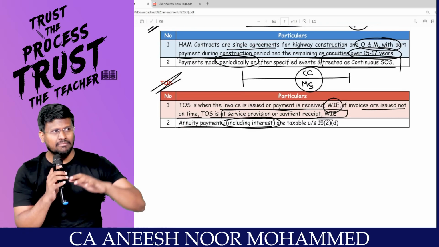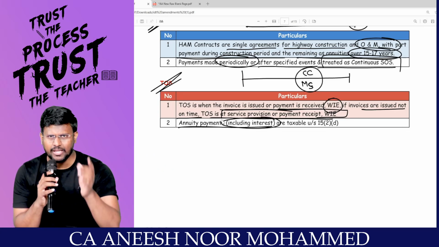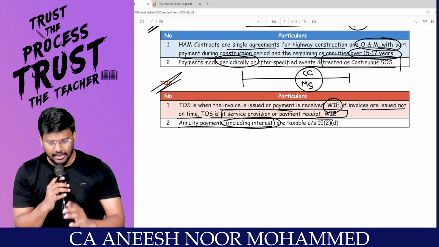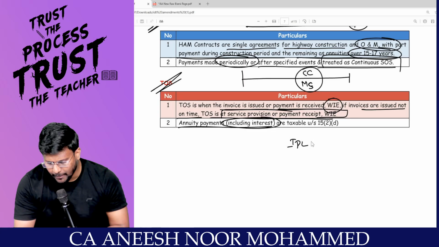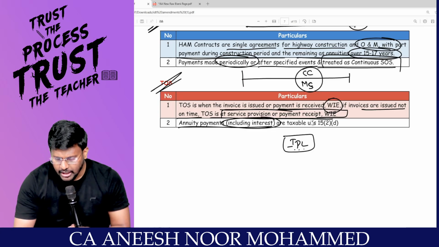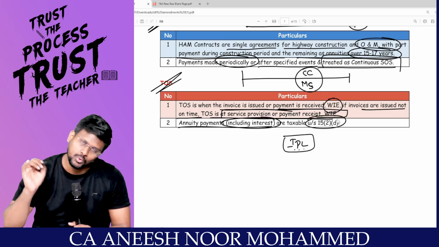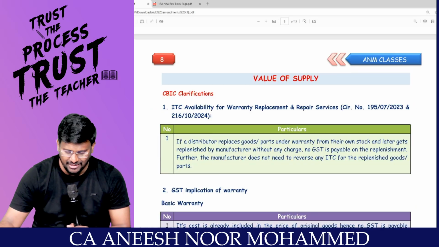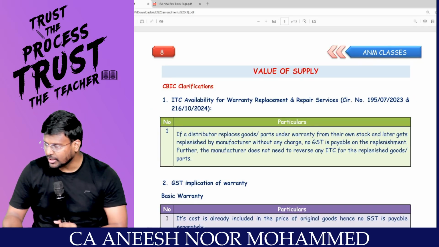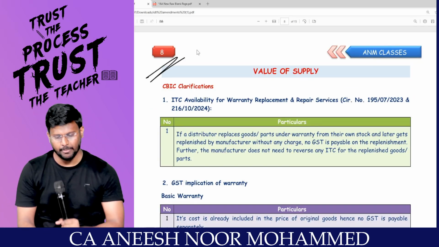For example, they are saying that if the invoice is not raised on time and there is any delay, surely interest, penalty and late fee will be applicable. Even for that, sir, it is also taxable under Section 15(2)(d). Very important next slot is called value of supply amendments.